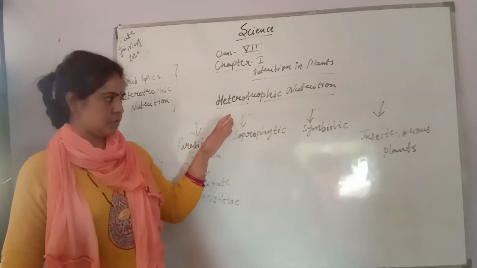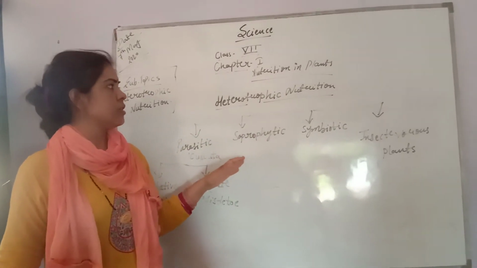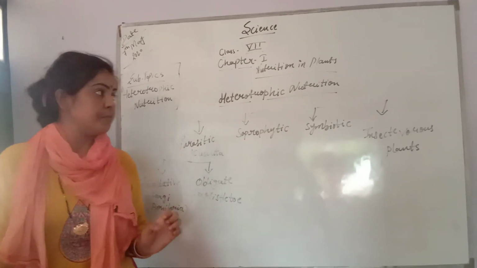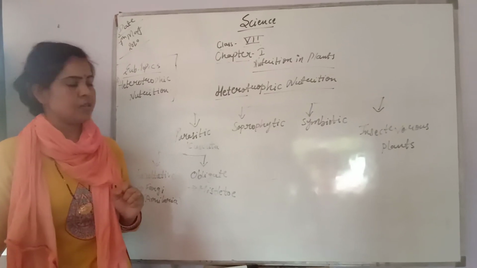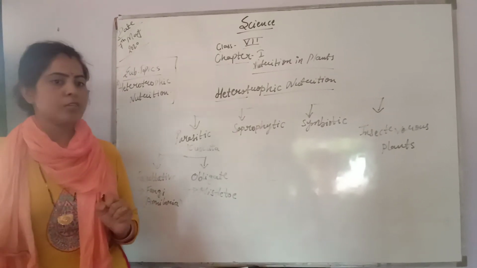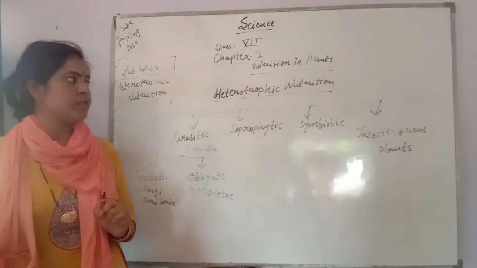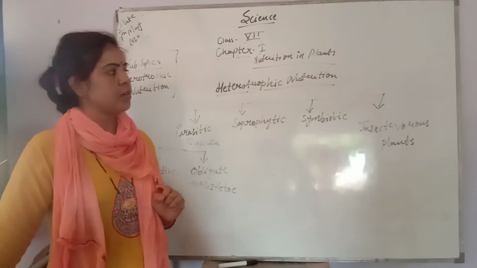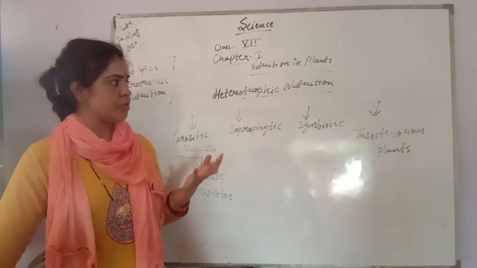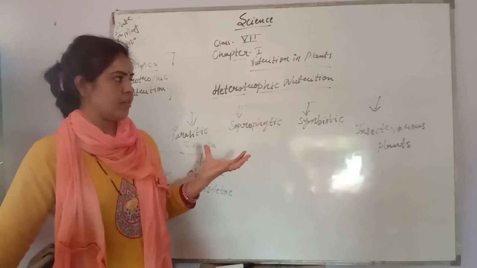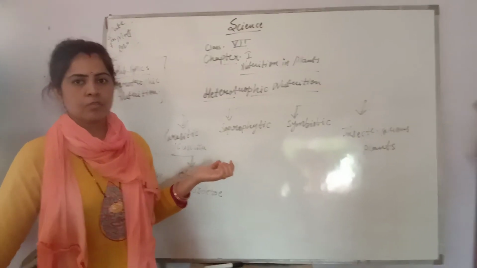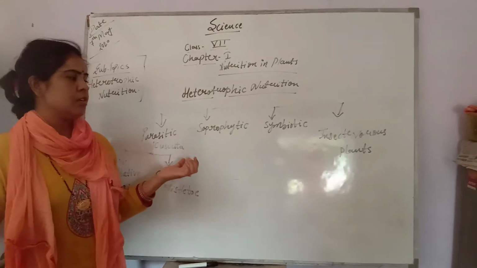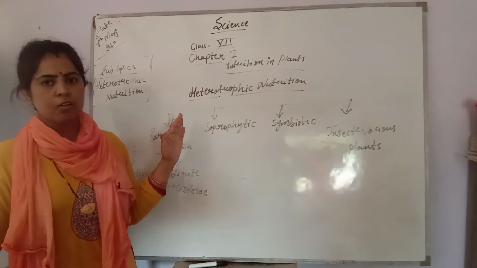The term photosynthesis is related to autotrophic nutrition. In the previous session we discovered that in autotrophic nutrition the basic process is photosynthesis, the pigment is chlorophyll, and the stomata in the leaf are responsible for the process of photosynthesis. Why? Because light is required to be captured for photosynthesis, the synthesis of food in plants. That's why they are autotrophic.